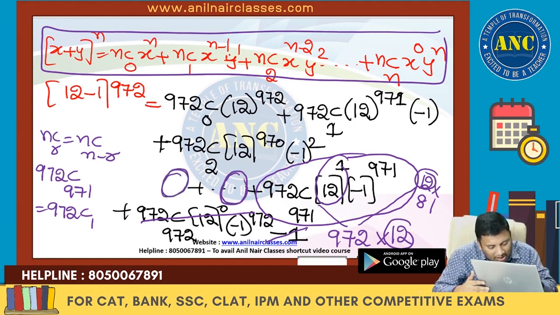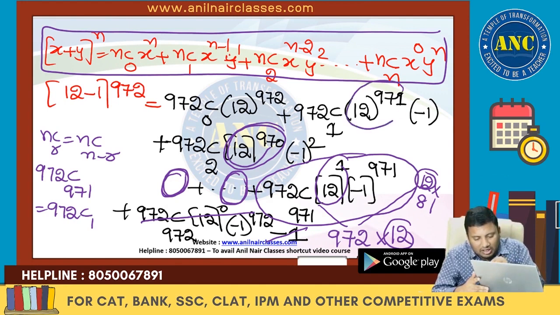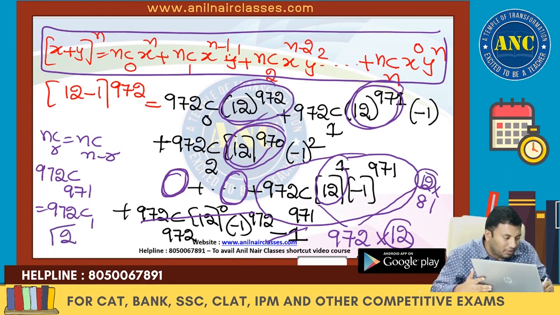12 power 3 is divisible by 12 square. 12 power 970 is divisible by 12 square. This is divisible by 12 square. Are you all with me? So in the entire expression, what is the highest power of 12? Answer is 2. I hope it is clear.